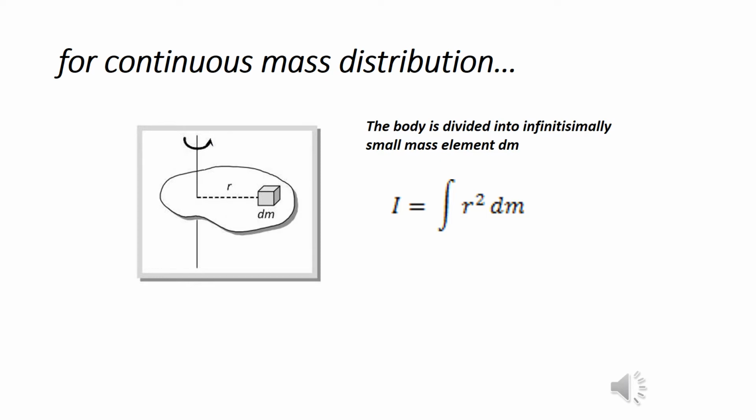It is not necessary that every time the discrete mass distribution has to be taken into account. Physically, when we take into consideration the moment of inertia of any body, we go for the continuous mass distribution. So for continuous mass distribution, we'll divide that body into infinitesimally small mass elements, each of mass dm, and we'll consider one such mass element at a radial distance r from the axis of rotation. Therefore, the moment of inertia for continuous mass distribution is written as I equals integral r square dm.